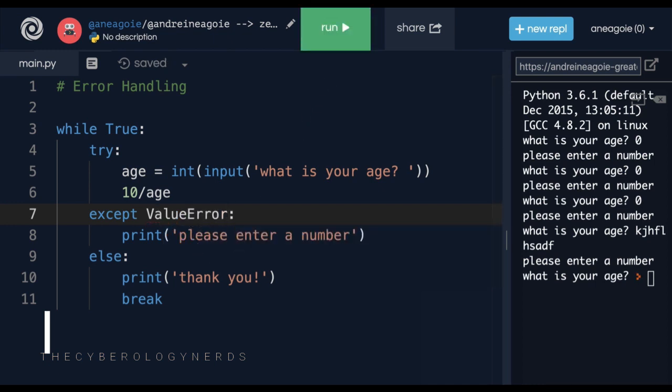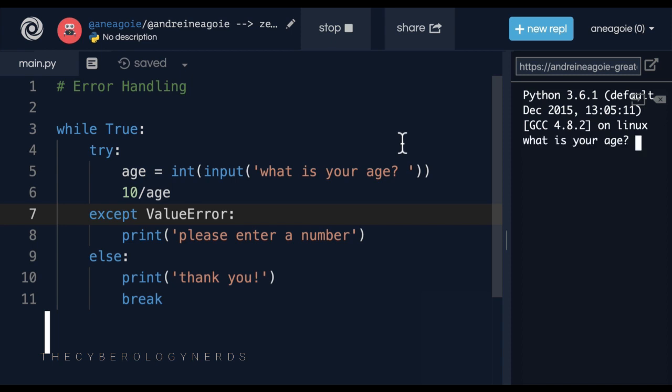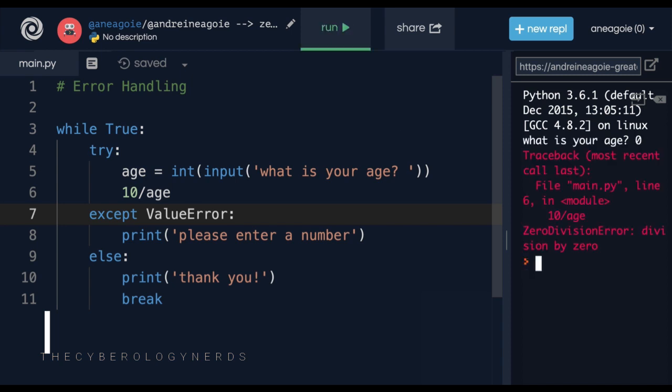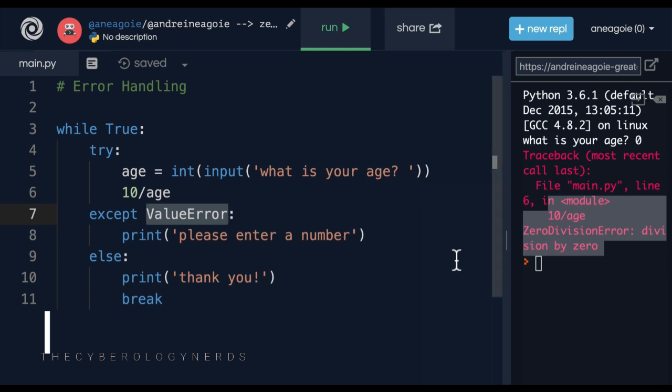So that if I run my program and I type in 0, I get my error. This except block only accepts value errors. Any other errors, it does not care about. So what can we do here?